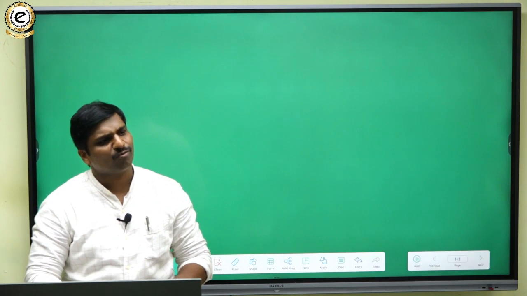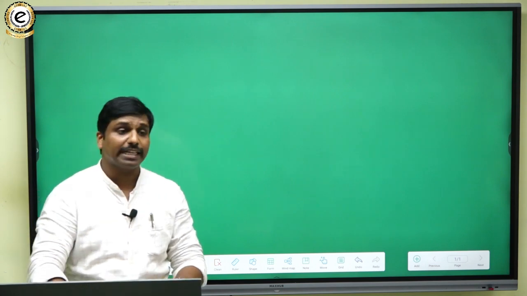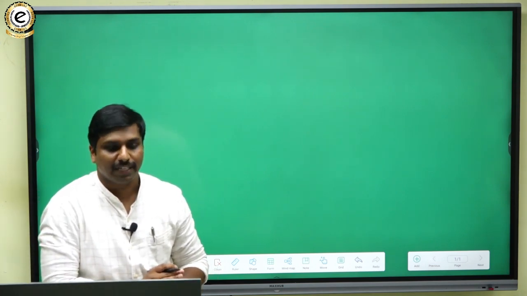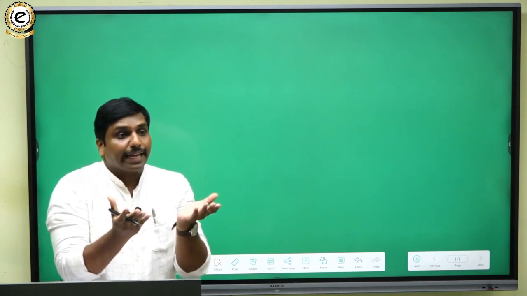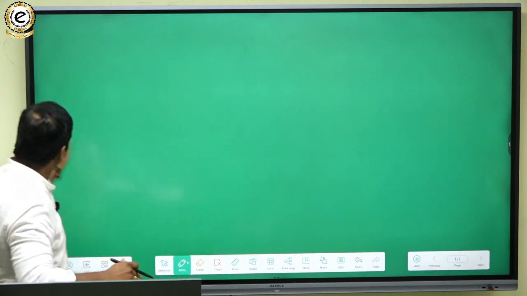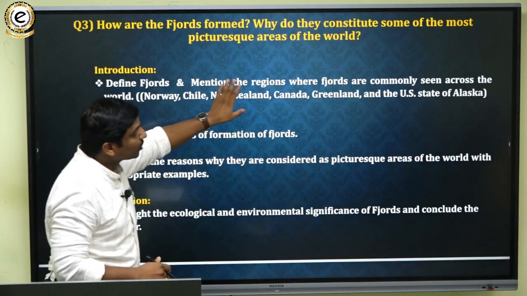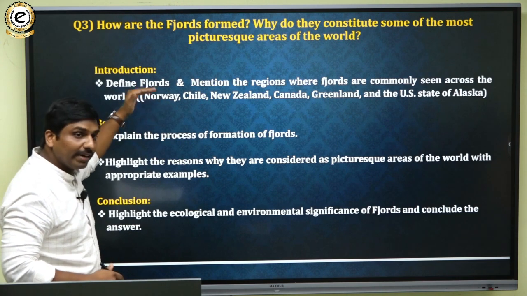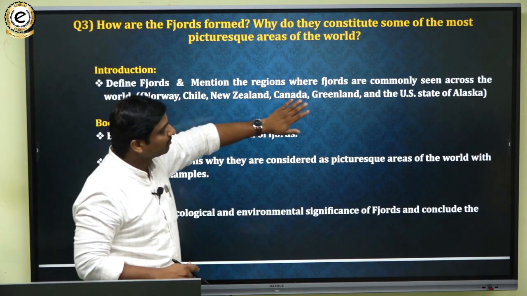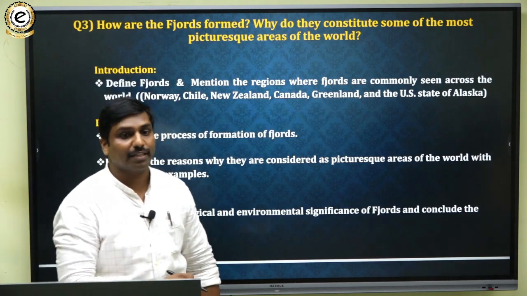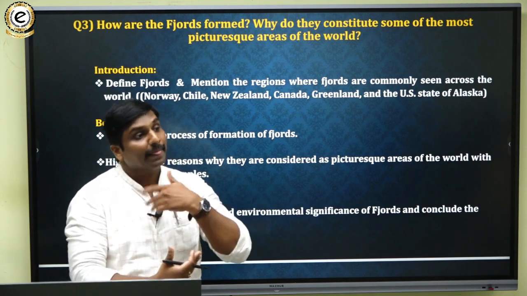The question was generic in nature, but we have to mention all these things. Here they are asking how fjords are formed. So in the introduction, you basically say what fjords are and in which regions they are formed. As we were seeing, fjords can generally be seen in the glacial regions and across the sea regions. Normally they can be seen in Norway, Chile, New Zealand, Canada, Greenland, or the Alaska region, the Alaska Strait of US. So in these regions we can see fjords. So you have to highlight where they can be seen.